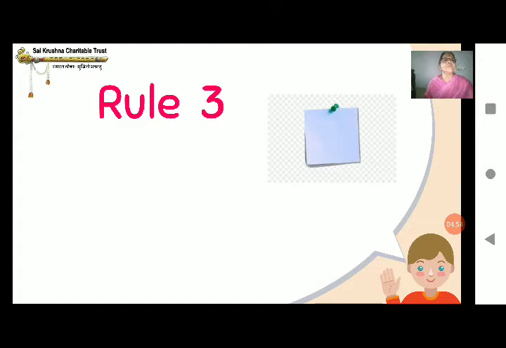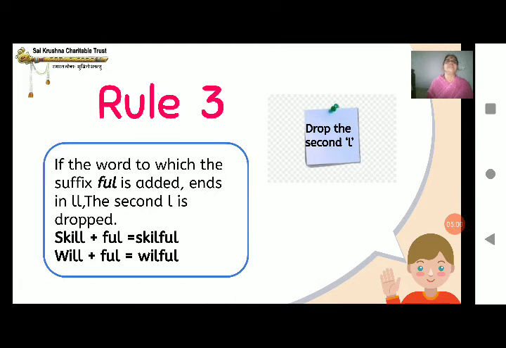Next is Rule 4. Let's see what this has to tell. It says, drop the second L. If the word to which the suffix full is added ends in LL, the second L is dropped. That is, look at the first words, skill, will, till.